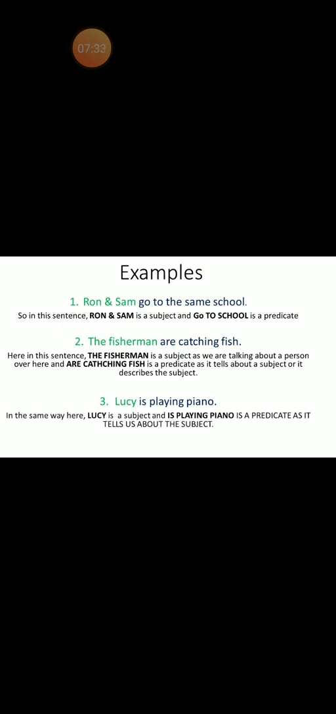Lucy is playing piano. In the same way here, Lucy is a subject and is playing piano is a predicate, as it tells us about our subject. See, here our predicate is playing piano. What is Lucy doing? Lucy is playing a piano. So it tells us about our subject, and so it is our predicate. So students, here you should be clear about what is a subject and what is a predicate and how the term describes the subject. Okay. Some more examples to make you clear.